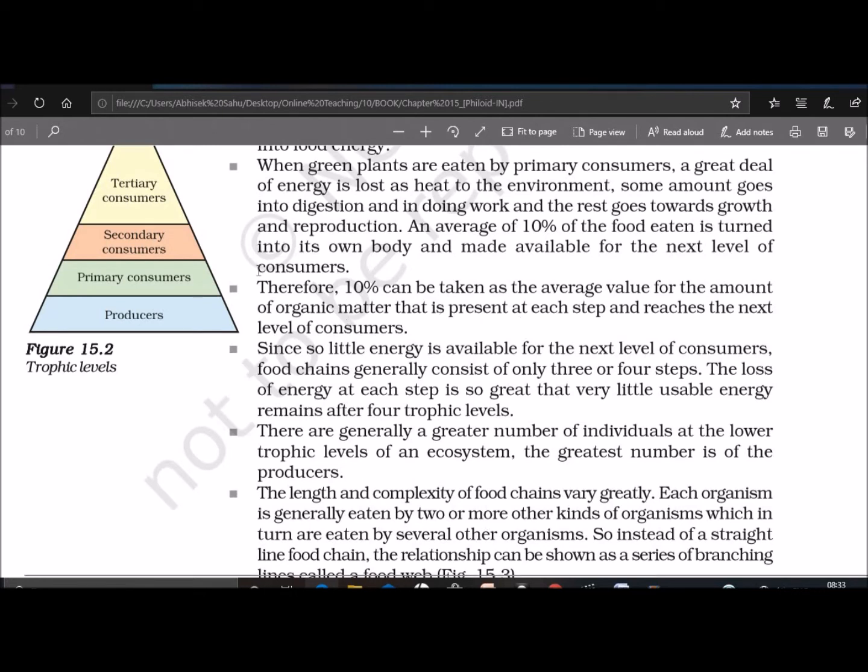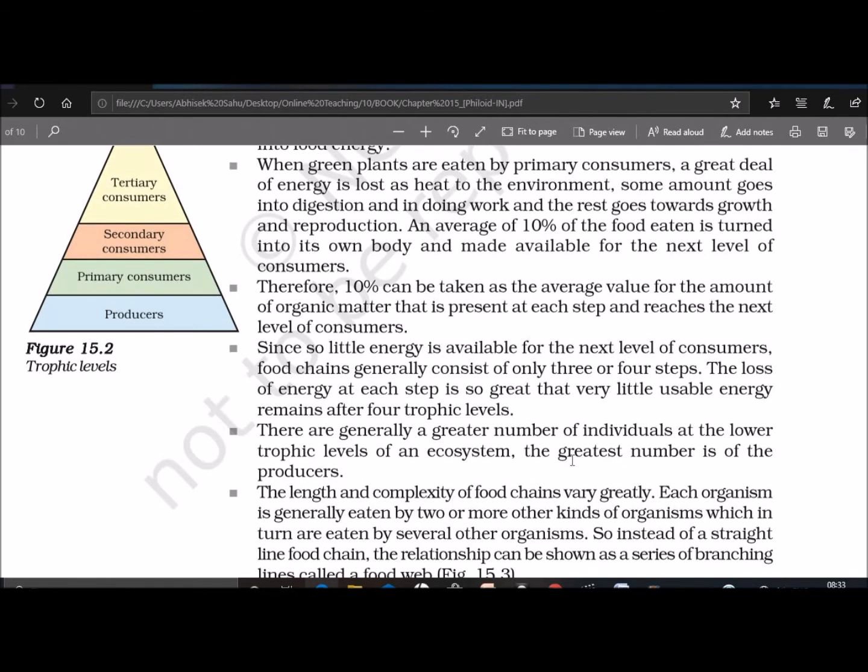So all this process is known as the 10% law, which states that only 10% of the energy entering a particular trophic level of organisms is available for transfer to the next higher trophic level. Another characteristic feature of the food chain is that the energy flow in a food chain is unidirectional. The energy passed on to the next level cannot revert to the previous level. Hence, the solar energy, once fixed by the green plant, cannot be released back to the sun.